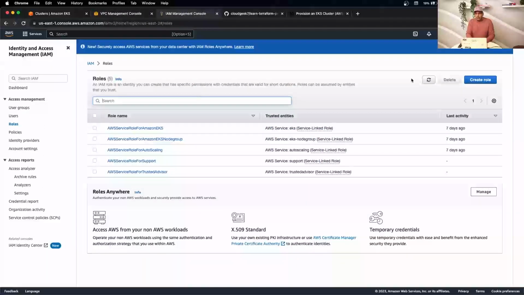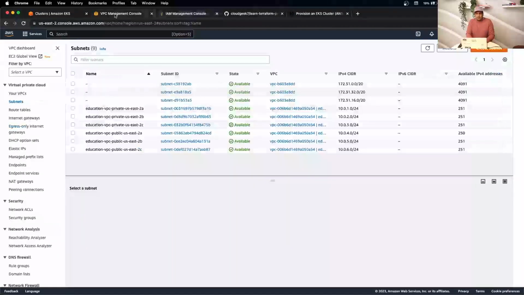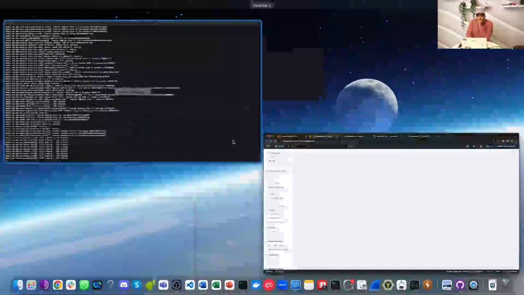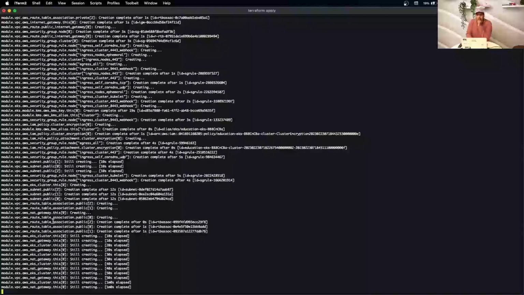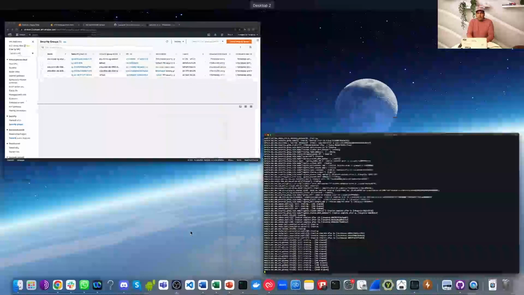If you quickly check here, you should also be able to see some new roles created. But here you can also see security groups which are required for the EKS cluster. You can also follow it creating a NAT gateway, doing some associations with the route table. It's finished creating the subnets as we have seen, and now it's creating the NAT gateway for the cluster.